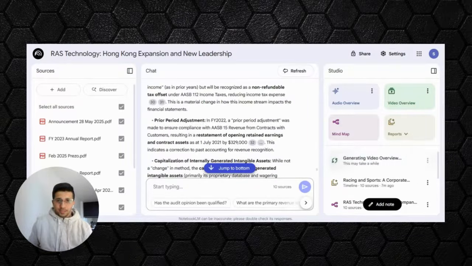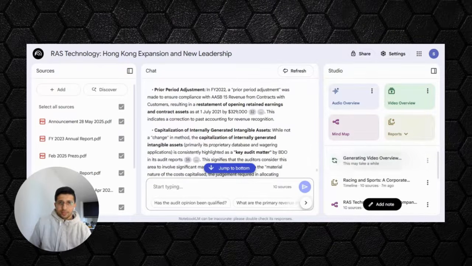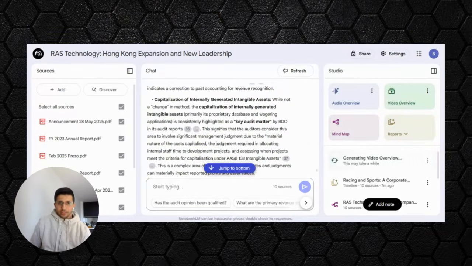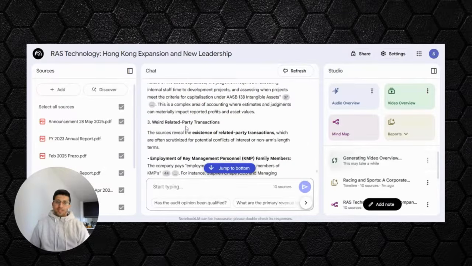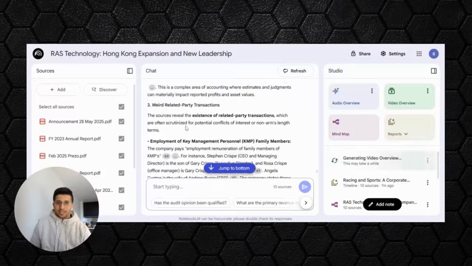Prior period adjustments, which is not usually good, resulted in restatements of earnings and contract assets by $329,000. Not a big change, so should be all right. Capitalization of intangibles, which again has been identified as a key audit matter. So we'll have to look into that as well and see what happened there.